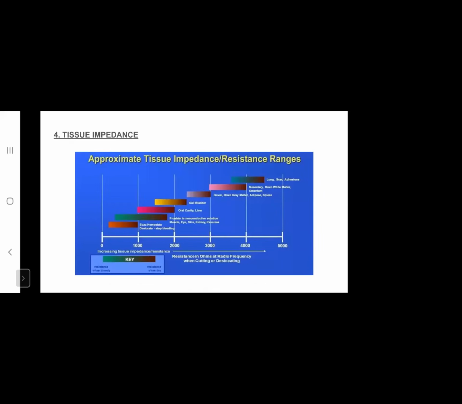The fourth determinant is the tissue impedance or the tissue resistance. Different types of tissues in the body provide a different resistance to the flow of current. And the more the resistance, the higher the heat production, according to Joule's law, that H is equal to I squared R T, where I is the current, R is the resistance or the impedance, and T is the time of application. As we can see, the highest impedance is given by lungs, scar tissues, adhesions, etc., while muscle, eye, skin, kidney, and pancreas have a lower impedance to current flow.